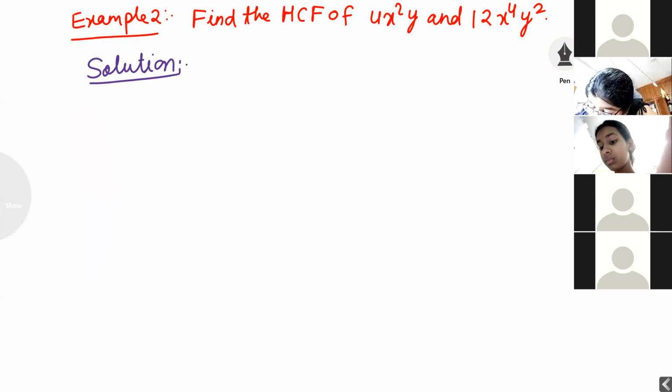First term he has given 4x square y, and second term is what? 12x power 4 y square.